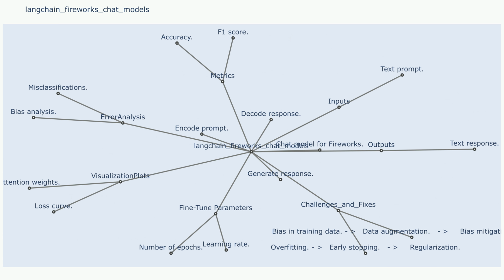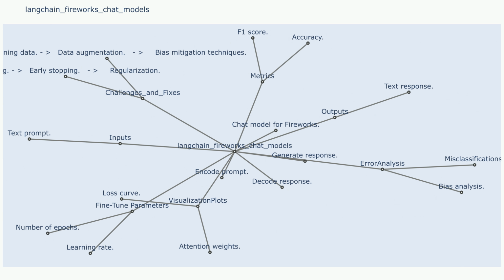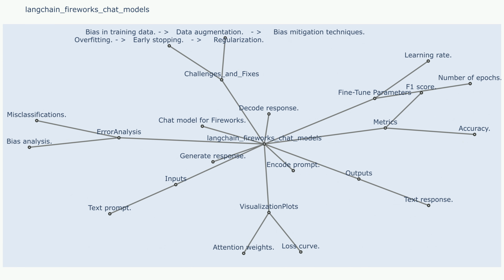Visualization plots. Visualization plot 1: word clouds. A visual representation of the frequency of words used in the generated output. Visualization plot 2: topic modeling. Visualization of the underlying themes and concepts captured in the text.